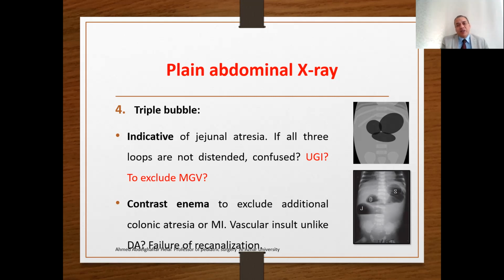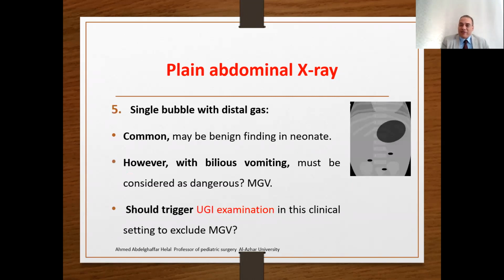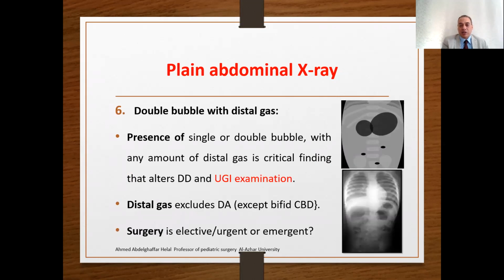Unlike duodenal atresia, which is related to the failure of recanalization. You may find single bubble with distal gas, a very common finding in neonates. However, in the presence of bilious vomiting, consider it as a red flag or dangerous sign and perform upper GI examination in this clinical setting.